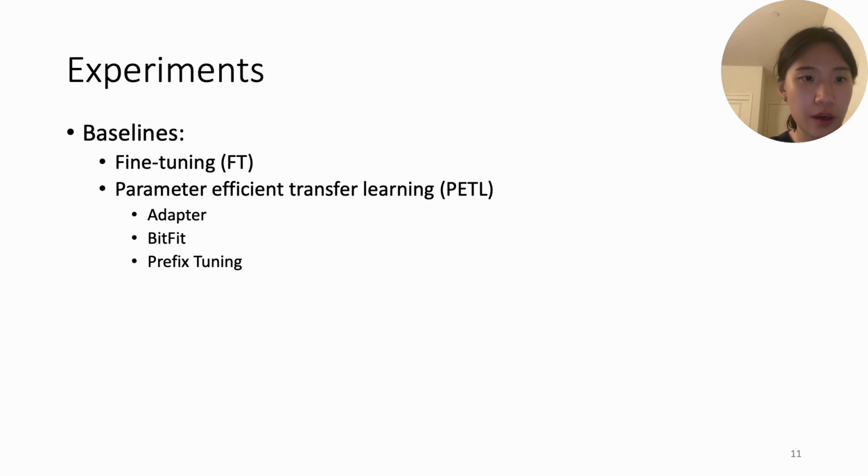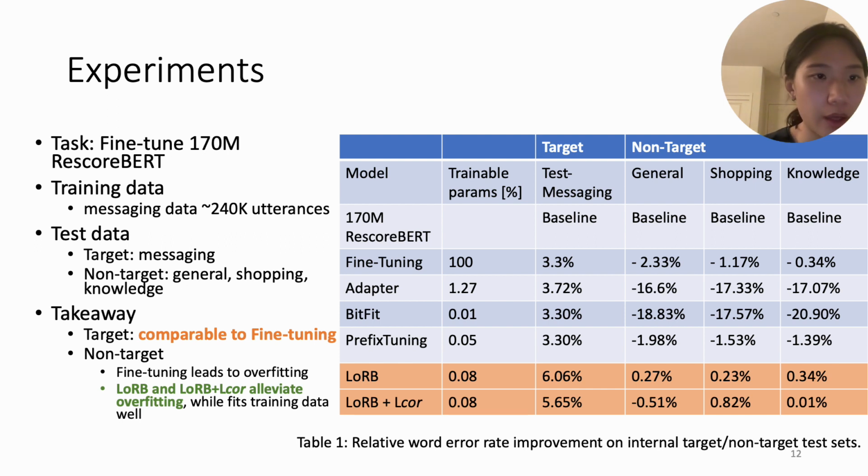For experiments, we compare our methods with regard to full fine-tuning as well as other parameter-efficient transfer learning methods such as the adapter, BitFit, and prefix tuning. We first evaluate our methods on the internal datasets, where we specify target and non-target datasets. The target domain is the messaging data which we use to fine-tune the rescoring BERT, and the non-target datasets are domains like general shopping and knowledge, which are the datasets we use to evaluate the generalization capability of the fine-tuned rescoring BERT. All the numerical values in this table are the relative word error rate improvement on the test sets.